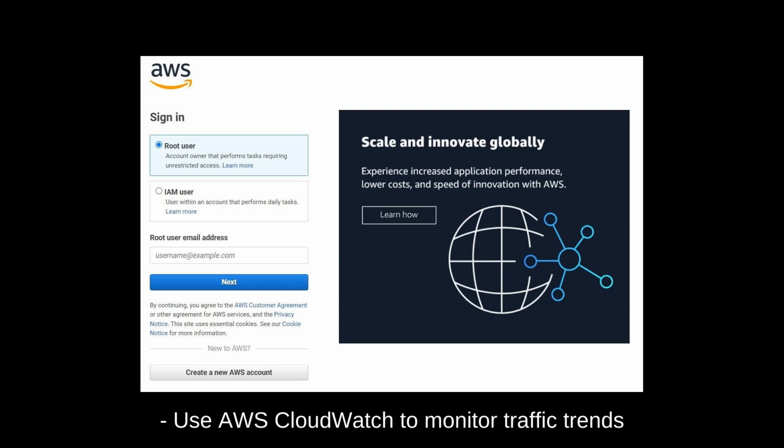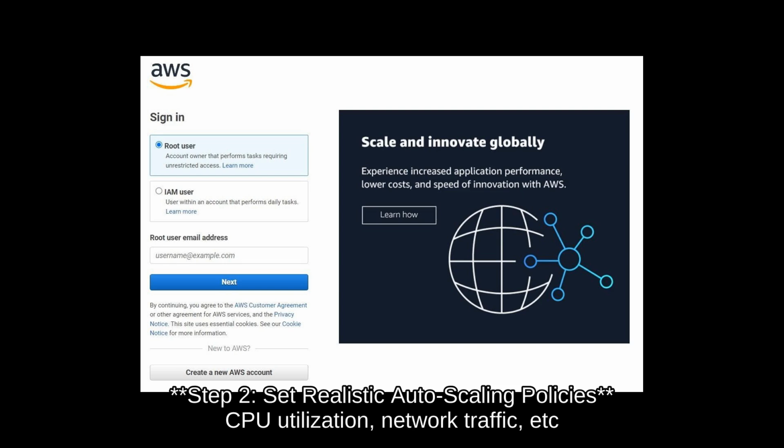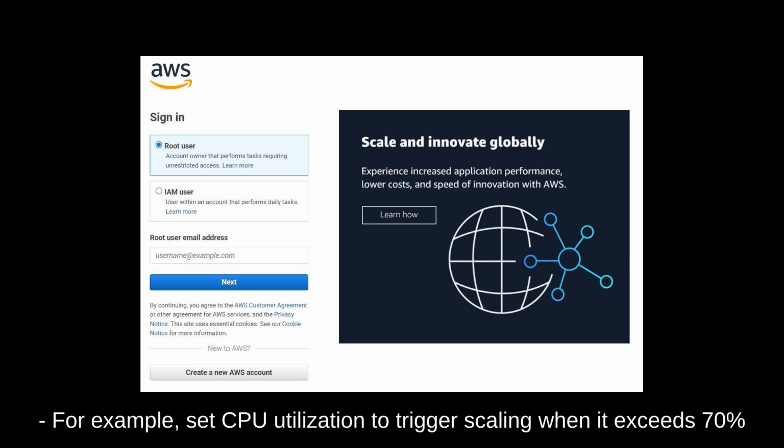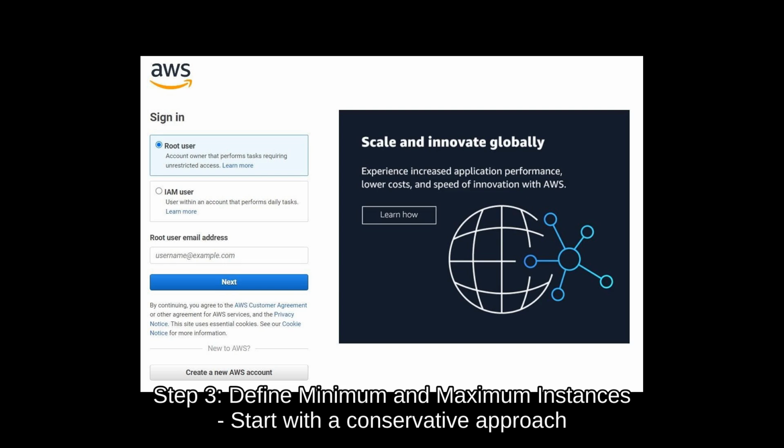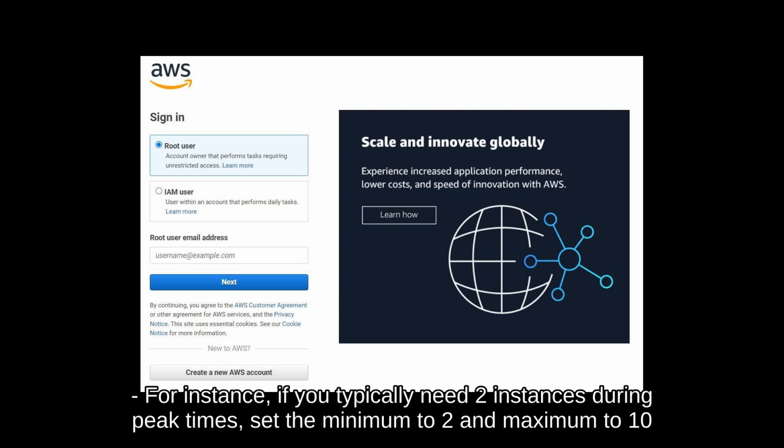Step 2. Set realistic auto-scaling policies. CPU utilization, network traffic, etc. For example, set CPU utilization to trigger scaling when it exceeds 70%. Step 3. Define minimum and maximum instances. Start with a conservative approach. For instance, if you typically need 2 instances during peak times, set the minimum to 2 and maximum to 10.